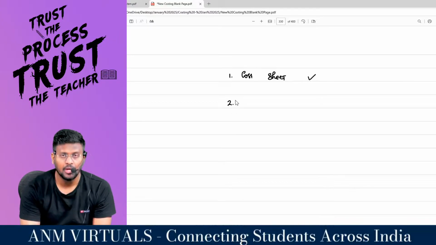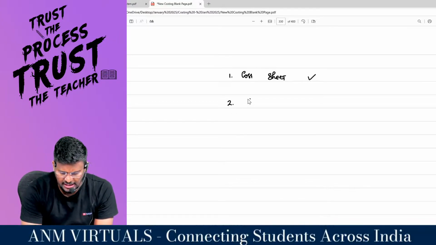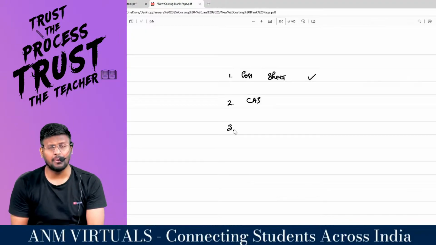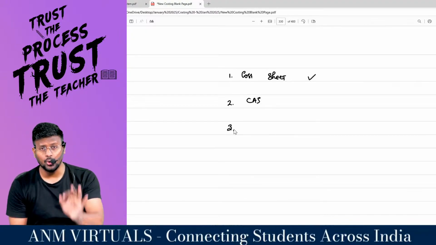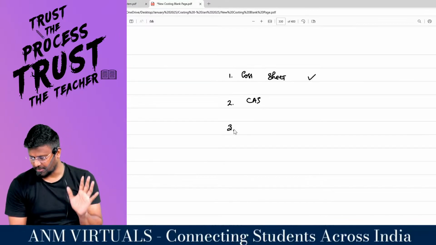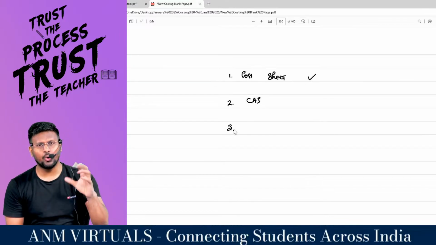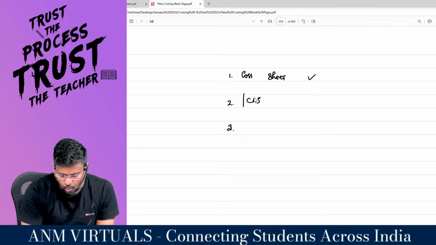Number 2, the second one is cost accounting system. This is an easy 5-mark area for the exam. Don't miss that chapter, cost accounting system. In this, I am going to complete the cost accounting system, RTP and MTP.